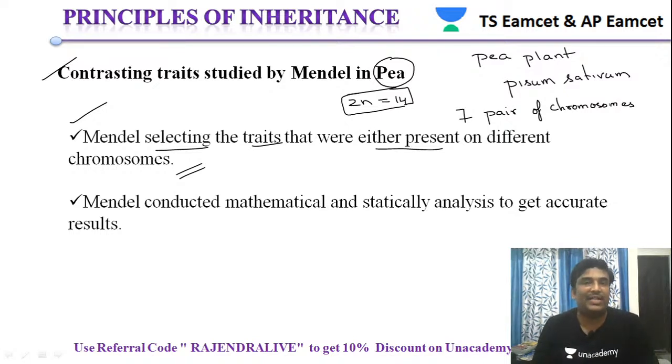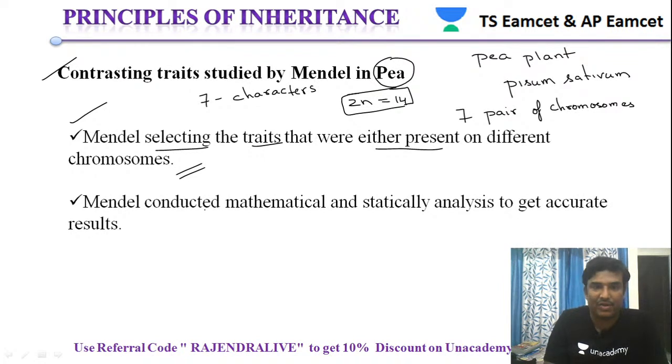Mendel selected 7 pairs, and he also selected 7 characters for his study. No two characteristics are present on the same chromosome. The traits which Mendel studied are located on different chromosomes.